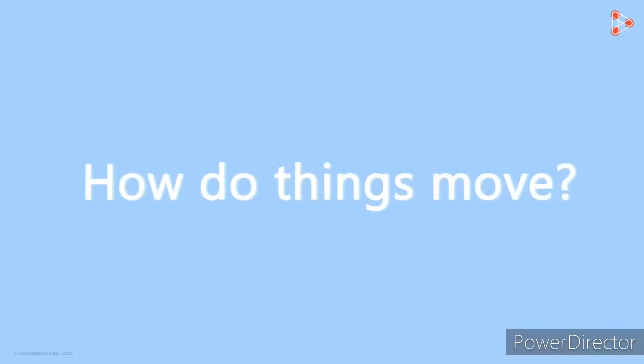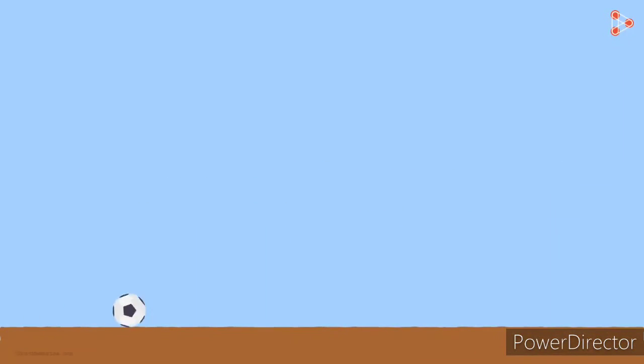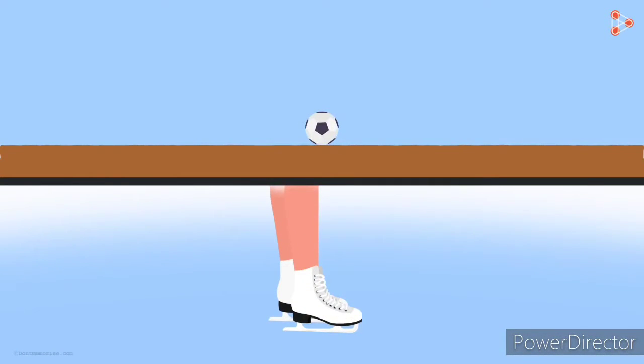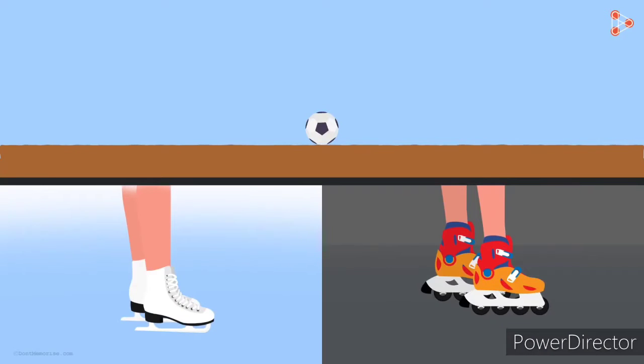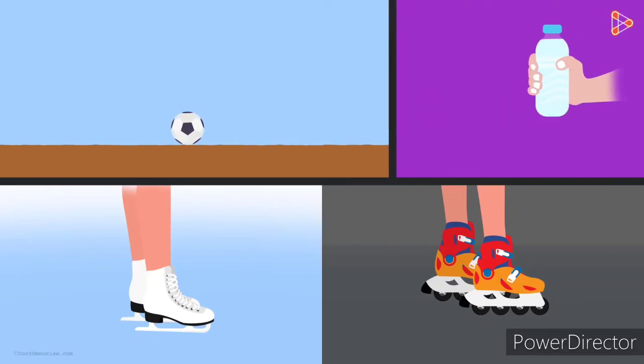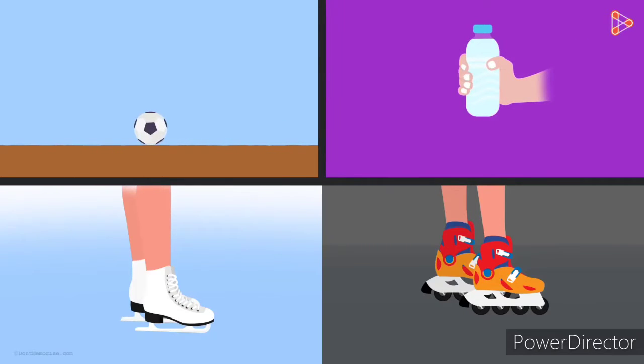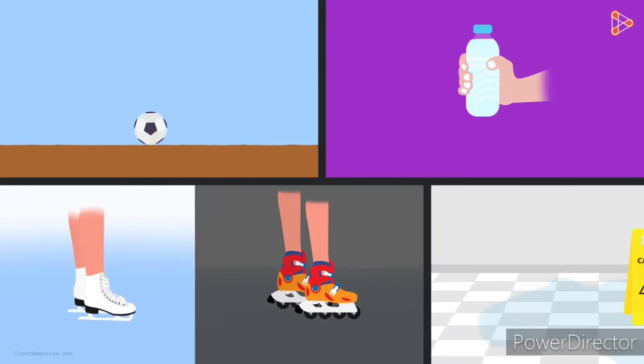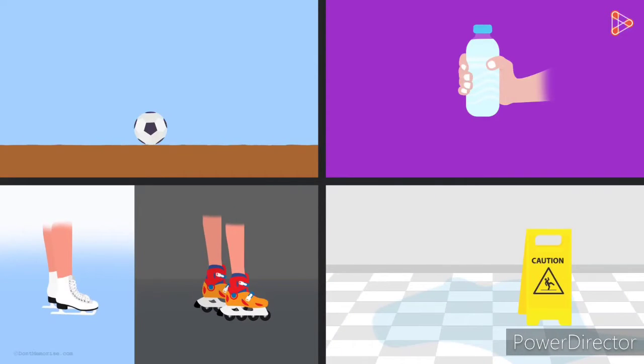How do things move in real life? Say a ball is moving on a flat ground and there's no external force acting on it. Will the ball eventually come to a halt? Yes, it will. Have you ever wondered why? Say you're skating on an ice rink and your friend is skating on the road. Whose movement will be smoother? Definitely yours. When you hold a bottle in your hand, why doesn't it slip through and fall? Sometimes when you're walking in a mall, do you remember seeing a caution sign warning you about the floor being wet? What explains all this?